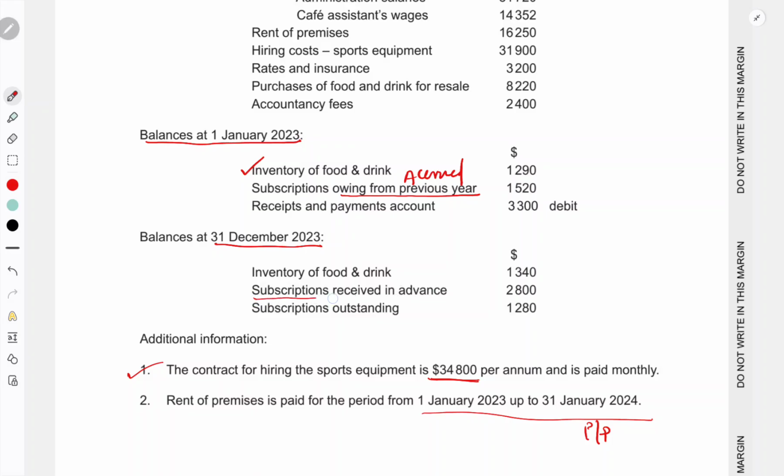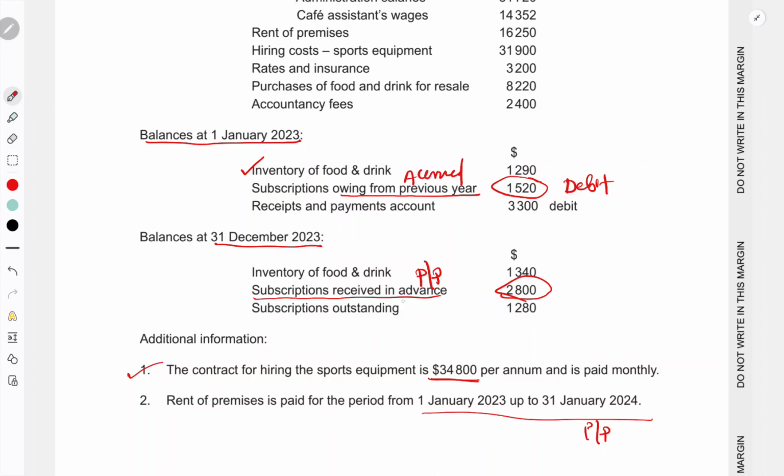That is prepaid income we received for the next year, 2800. As we said, accrued income is a current asset of the firm, so it will show debit balances. This is the opening balance, so the opening figure will be on the debit side of the subscription account.